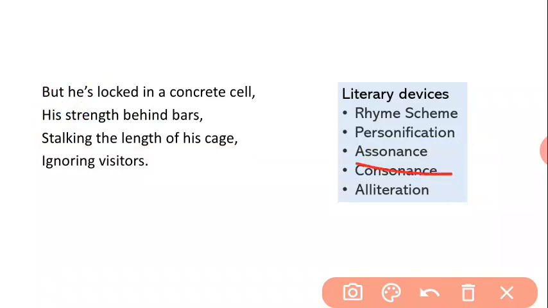Now assonance, vowel sound used here. He locked concrete cell. He locked, here concrete and cell. Sound of E. Now next is consonants, that is use of consonant sound. S sound. You can see his strength bars. His, strength, then bars. Sound of S.